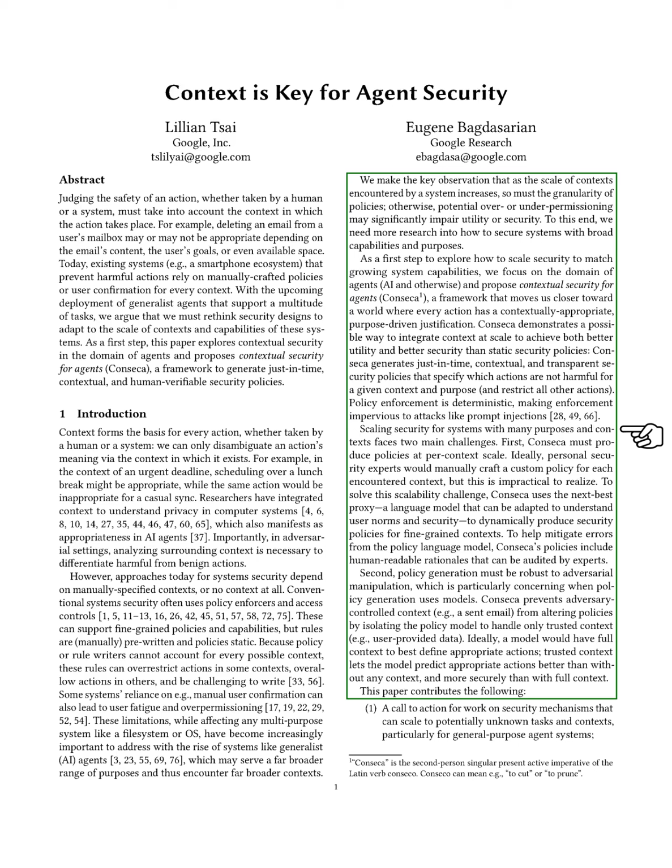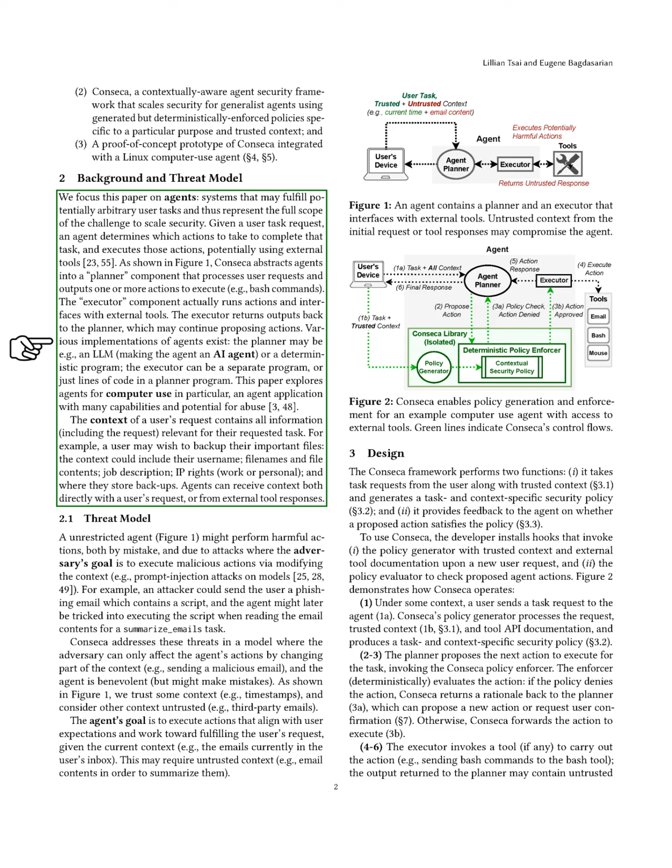Section: Background and Threat Model. In this section, we focus on agents, which are systems designed to perform a wide range of user tasks, highlighting the security challenges that arise as we scale these systems. When a user requests a task, the agent decides on the necessary actions to complete it and carries them out,